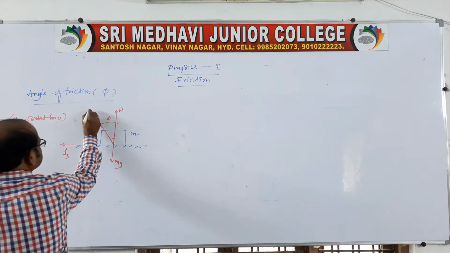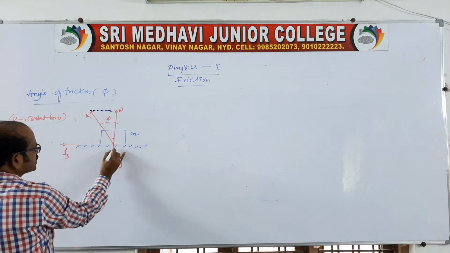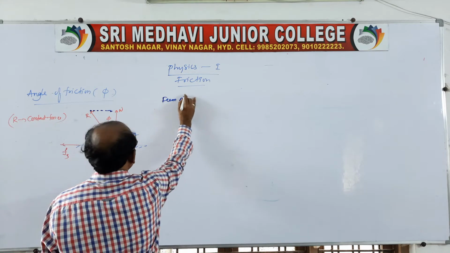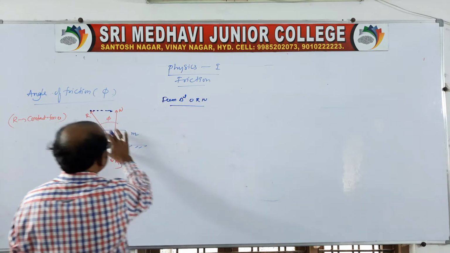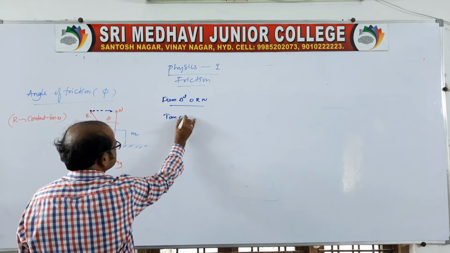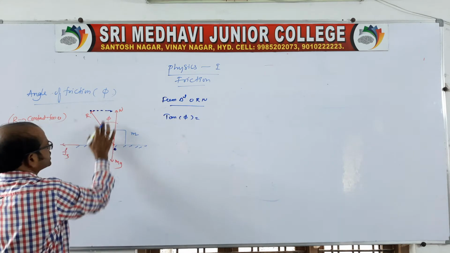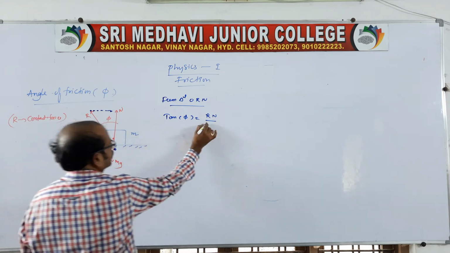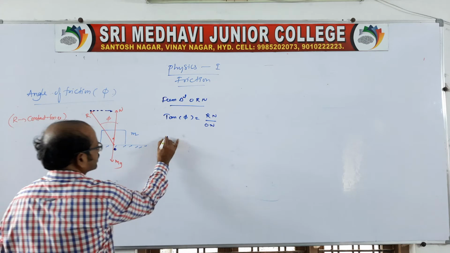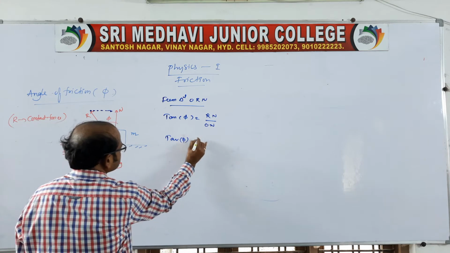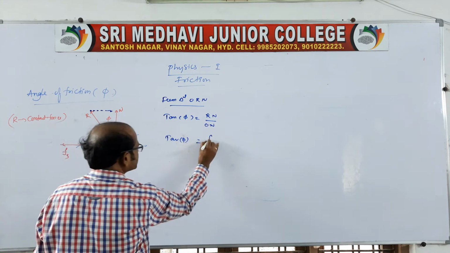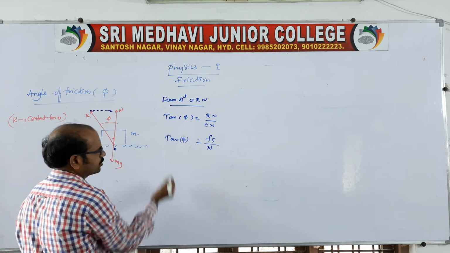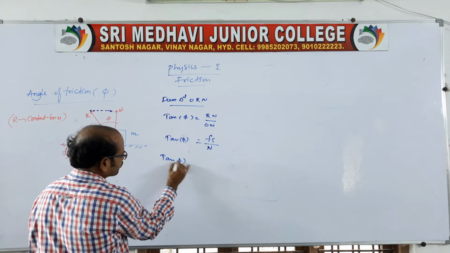Let us construct one triangle using this, triangle ORN. From triangle ORN, we write tan phi is equal to opposite by adjacent, that is RN by ON. RN is nothing but the frictional force, Fs. ON is the normal, the line indicates the normal. Therefore tan phi is equal to Fs by N.